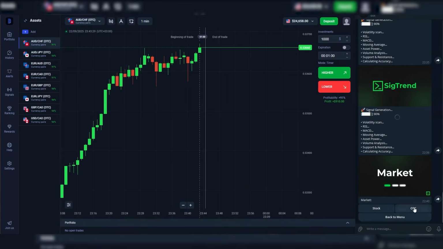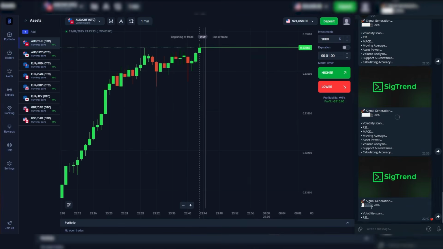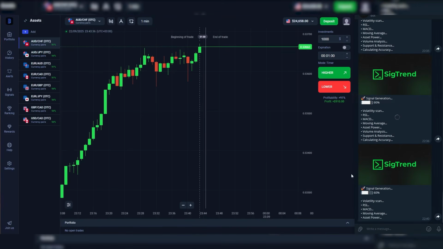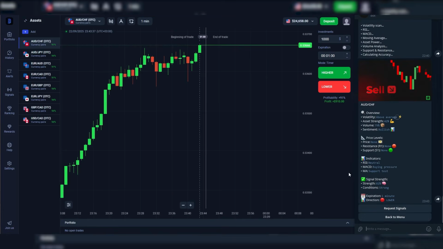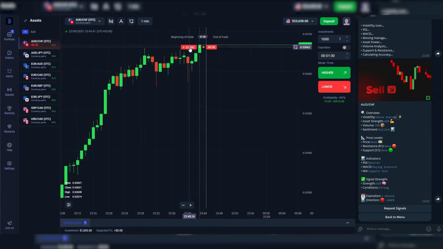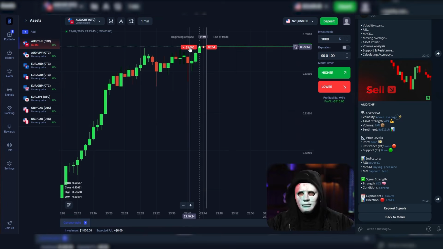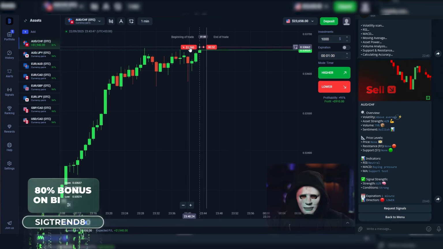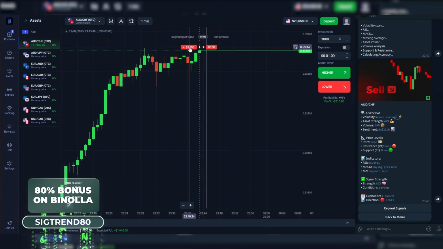Now I'm going to show you how our bot, SickTrend, works. We're going to enter trades for 1 minute at a time and watch, compare how it performs. Right now, the bot is telling us to sell. Look, we're entering with $1,000. My balance allows for that now, and I trade like this every day. And look, make sure you pay attention to the bot itself.